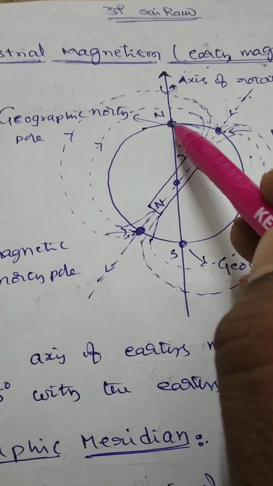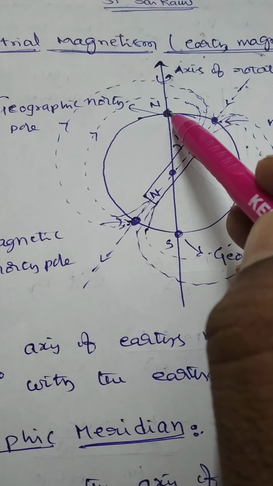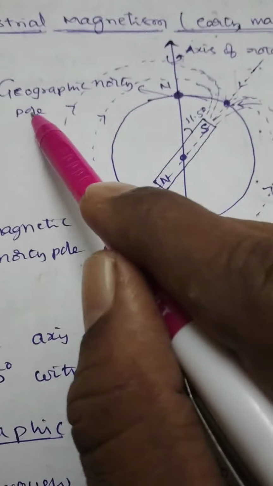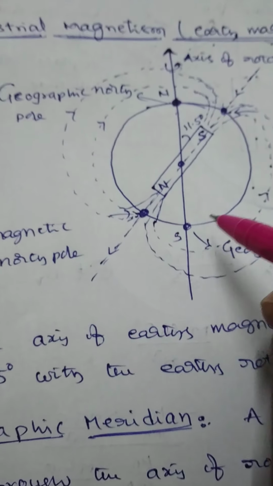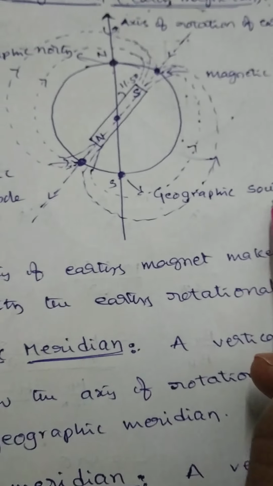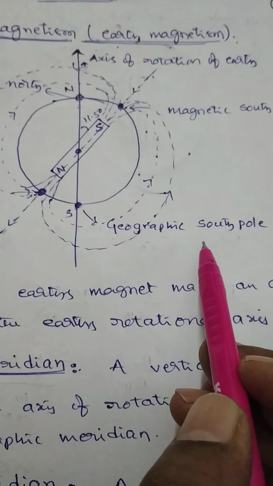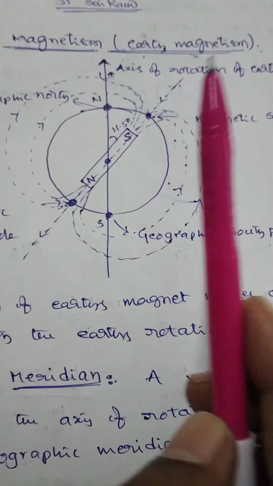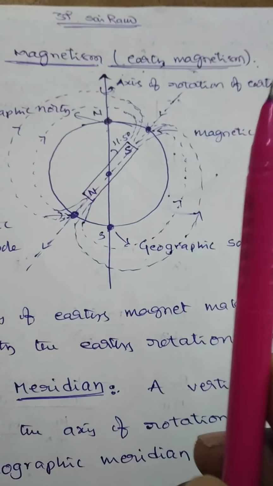This end or this pole of the Earth is called the north pole, also called the geographic north pole. The remaining one is S, which is called the geographic south pole. Earth is rotating about its own axis.